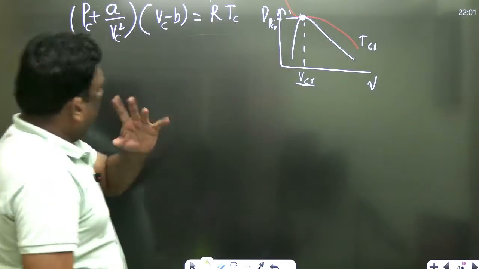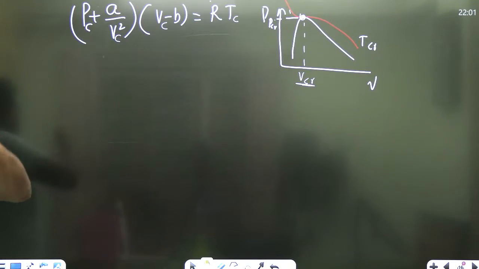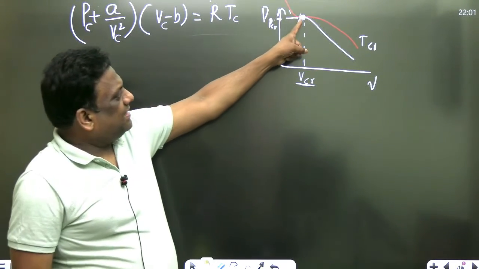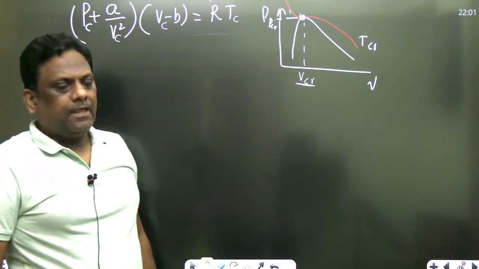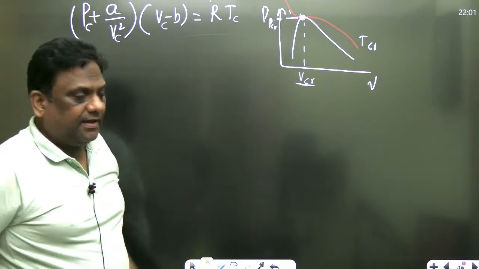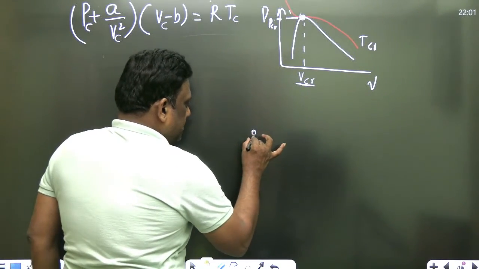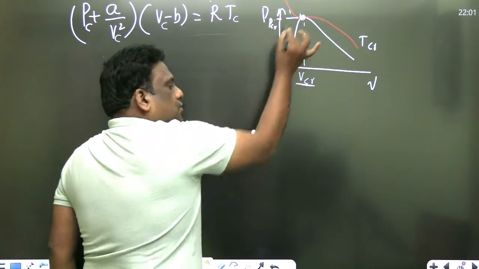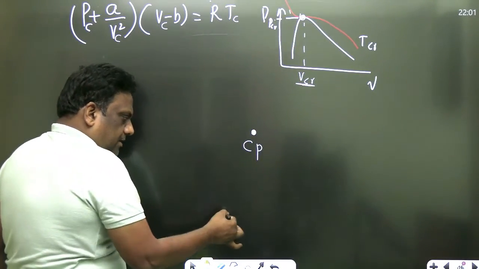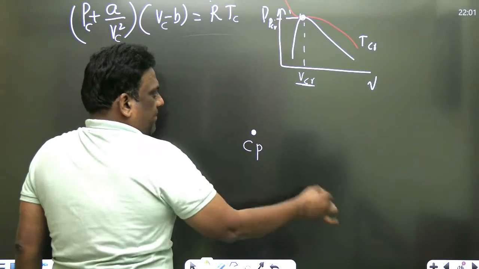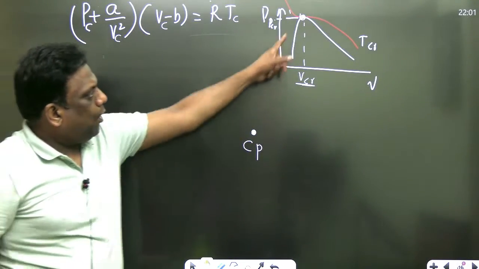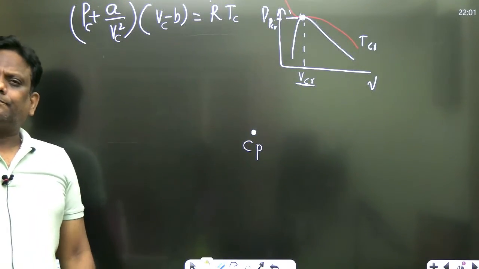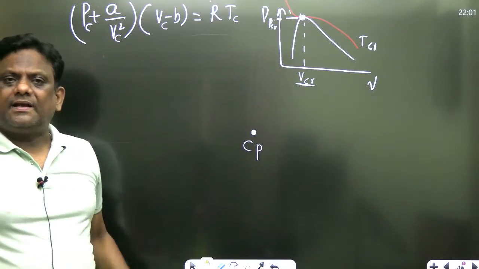Absolutely no problem. Now, please understand the mathematical analysis at this point. If you see that red curve, ये critical point है sir. ध्यान से सुनो. This is my CP, that is critical point. I'm just showing this point. Actually, you have this liquid curve and vapor curve. No problem. देखो, ये point है यहाँ पे. Critical point.